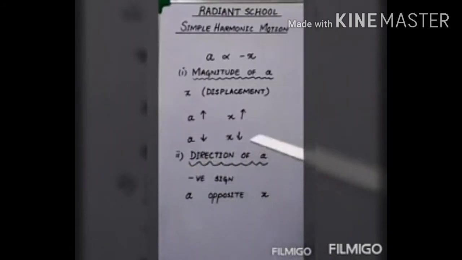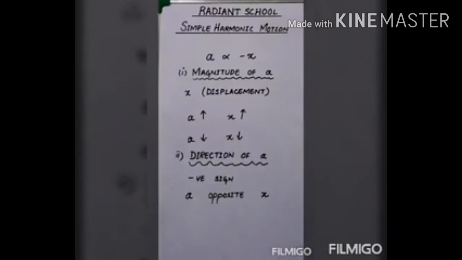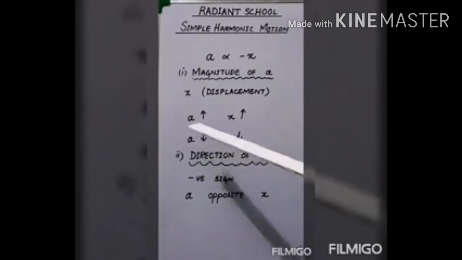And when the body will move away from the mean position, displacement will increase and acceleration will also increase. Now, if the body is moving towards the mean position, the displacement will decrease, and when the displacement will decrease, the acceleration of the body will also decrease.